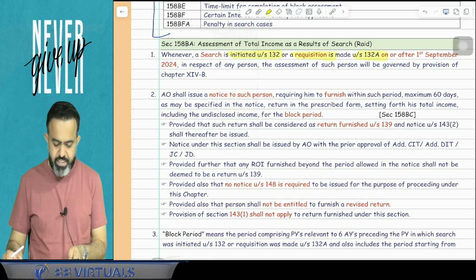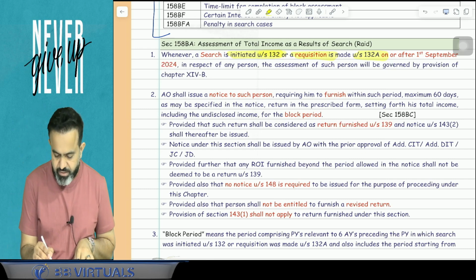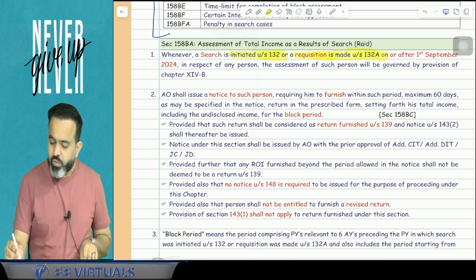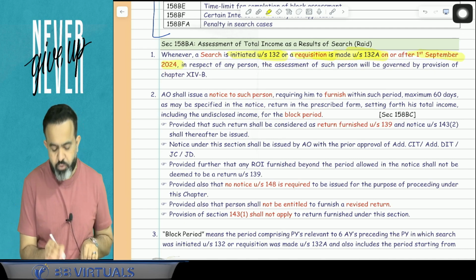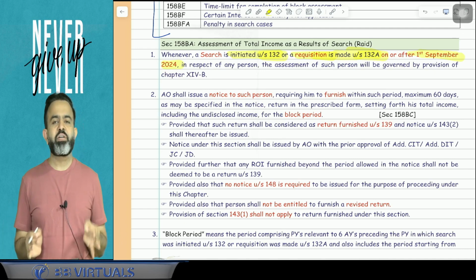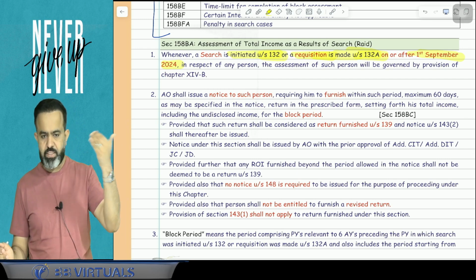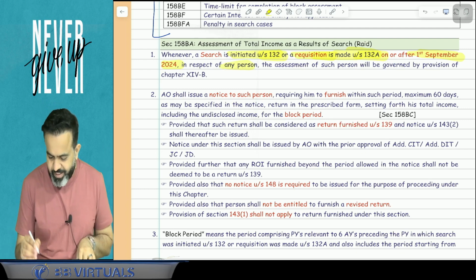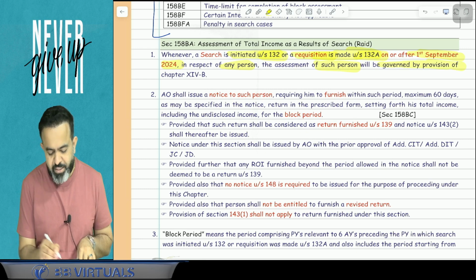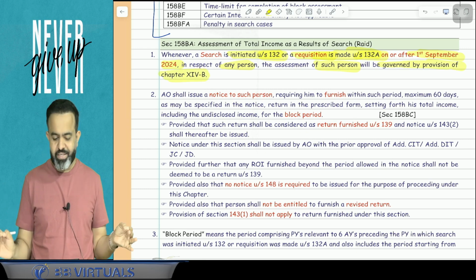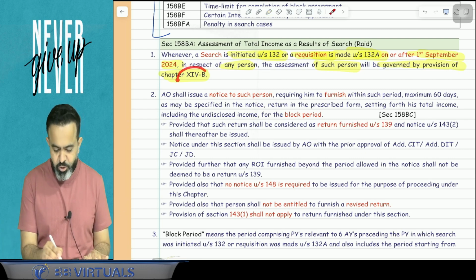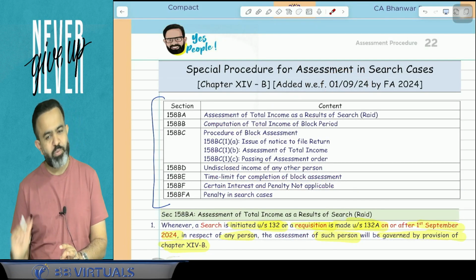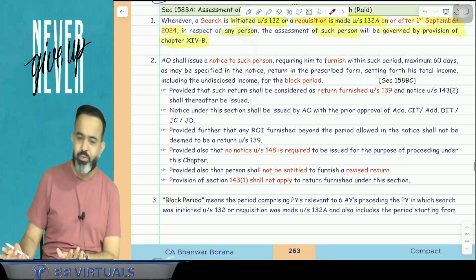So here the lawmaker says that whenever a search is initiated under section 132 or requisition is made under section 132A on or after 1st September 2024, in respect of any person, the assessment of such person will be governed by the provisions of chapter 14B. So this new chapter is applicable if search is conducted on or after 1st September 2024. Now how will that procedure be followed?